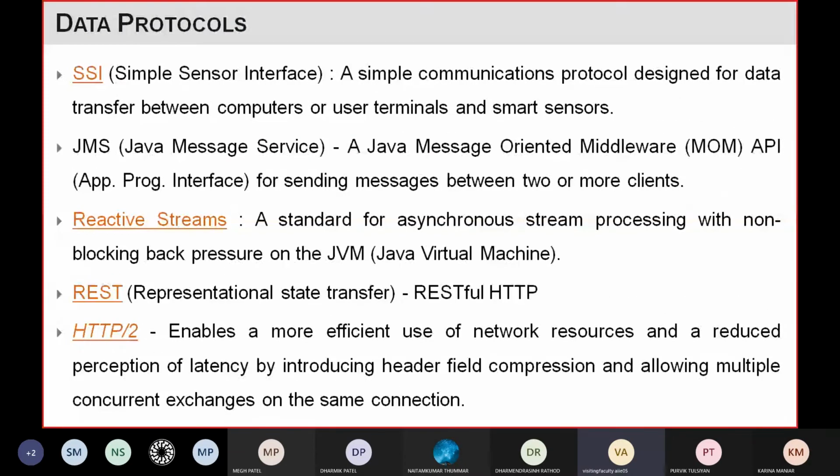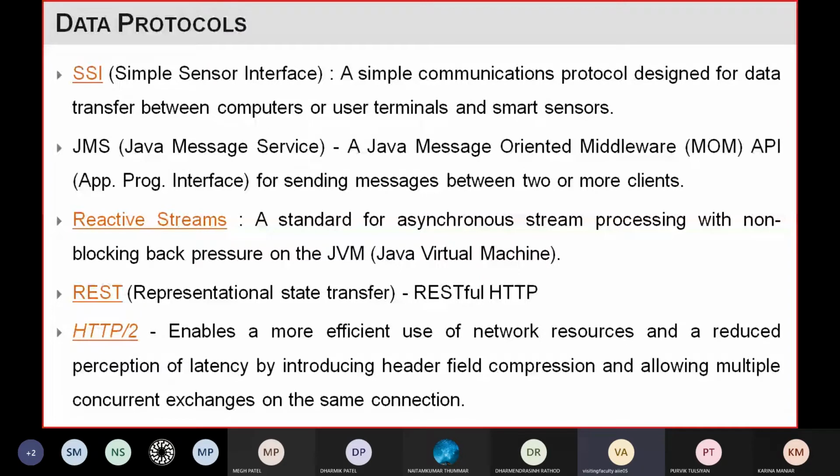Then one more protocol is SSI, the Simple Sensor Interface. This is a simple communication protocol designed for data transfer between a computer or user terminal and a smart sensor, so in wireless sensor network kinds of applications, you can use it. Then the Java Message Service, JMS, is a Java message-oriented middleware.